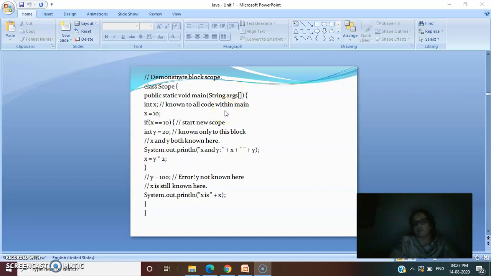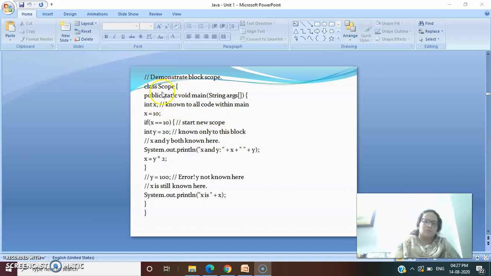Now, what do we mean by blocks? Like a starting brace and an ending brace, it makes one block. I'll explain this to you with the help of an example, and theoretically we will do it in detail in our coming online classes. See, the name of the class that is given over here is scope. Scope is the name of the class that we have kept.